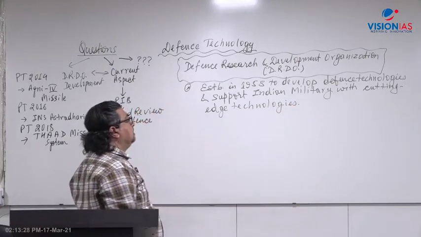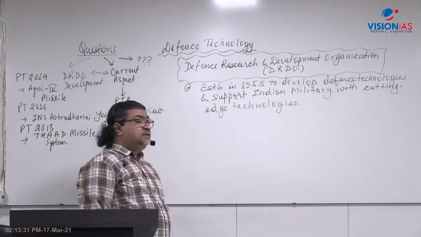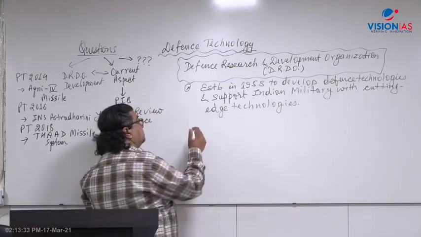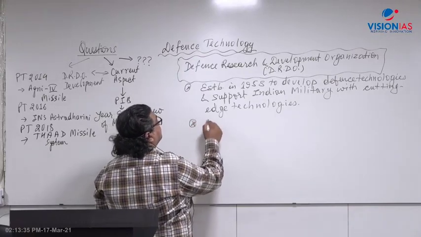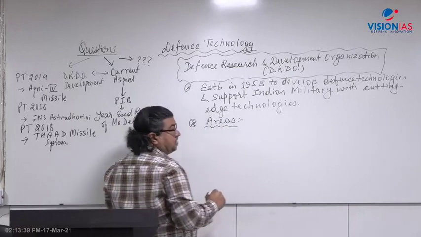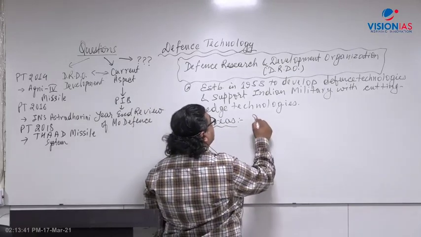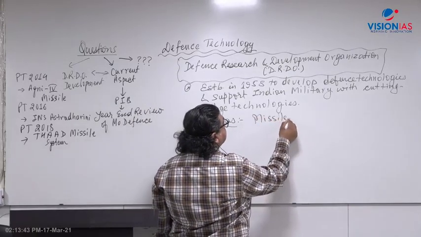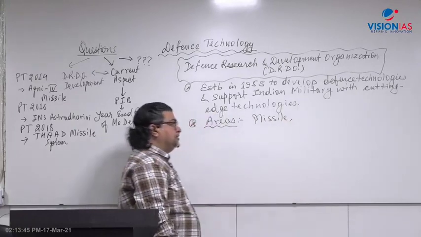And it is known for various areas. So what are the areas where DRDO is involved? If you look at the R&D, research and development, one is missiles, various types of missile technology.